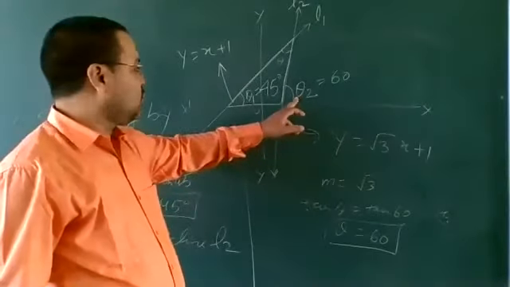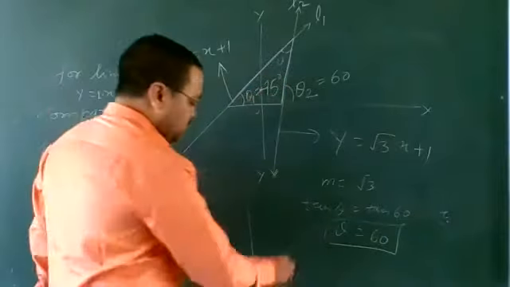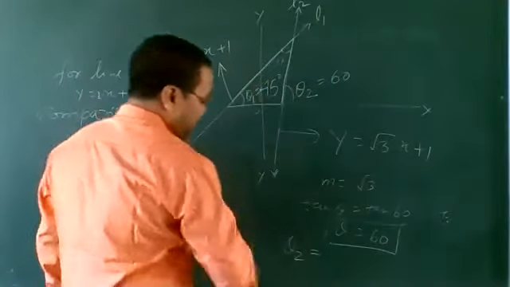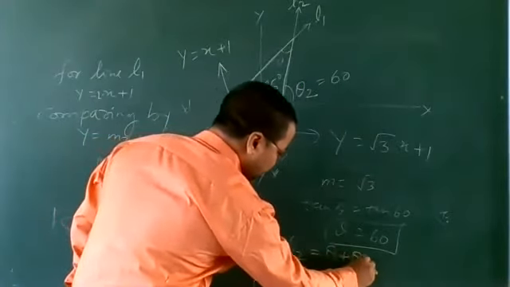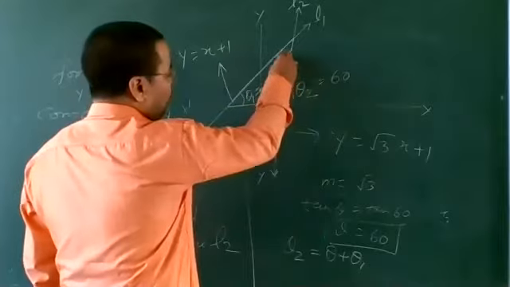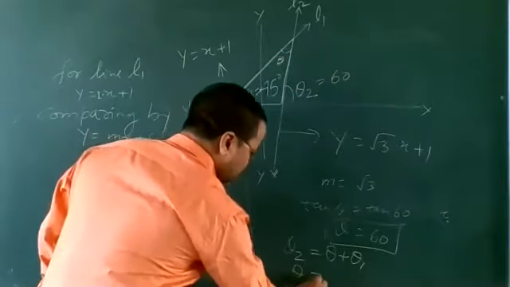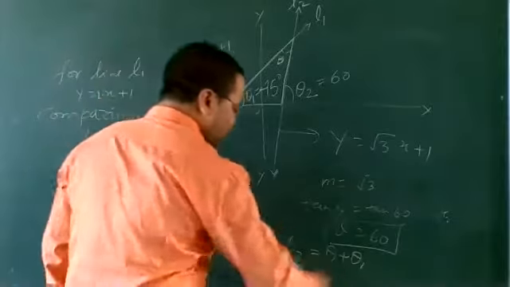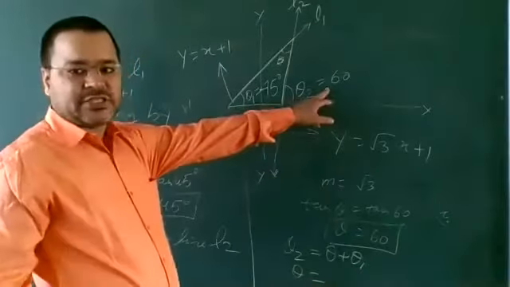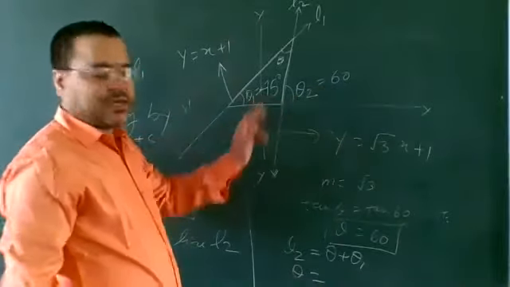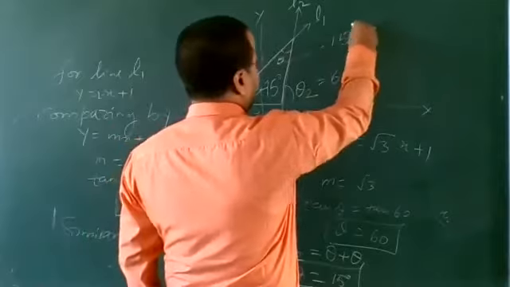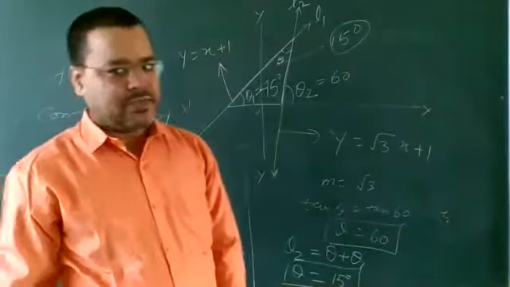Exterior angle is equal to the sum of the opposite interior angles. It means theta 2 is equal to theta plus theta 1. We want to find this value theta. Then theta is equal to theta 2 minus theta 1. And what is theta 2? That is 60. 60 minus 45 will be 15. It means the value of this theta is equal to 15 degrees, and this is the answer of question number 9.